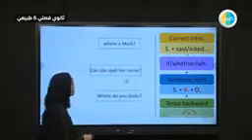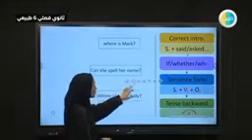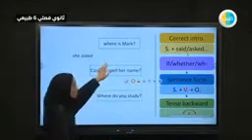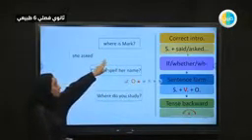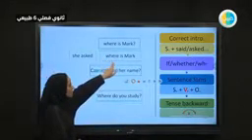So let's start here. Where is Mark? Here we have a WH question word. Where is Mark? So here, the correct introduction: she asked. Then let's put the question as it is. Where is Mark? Is this correct?